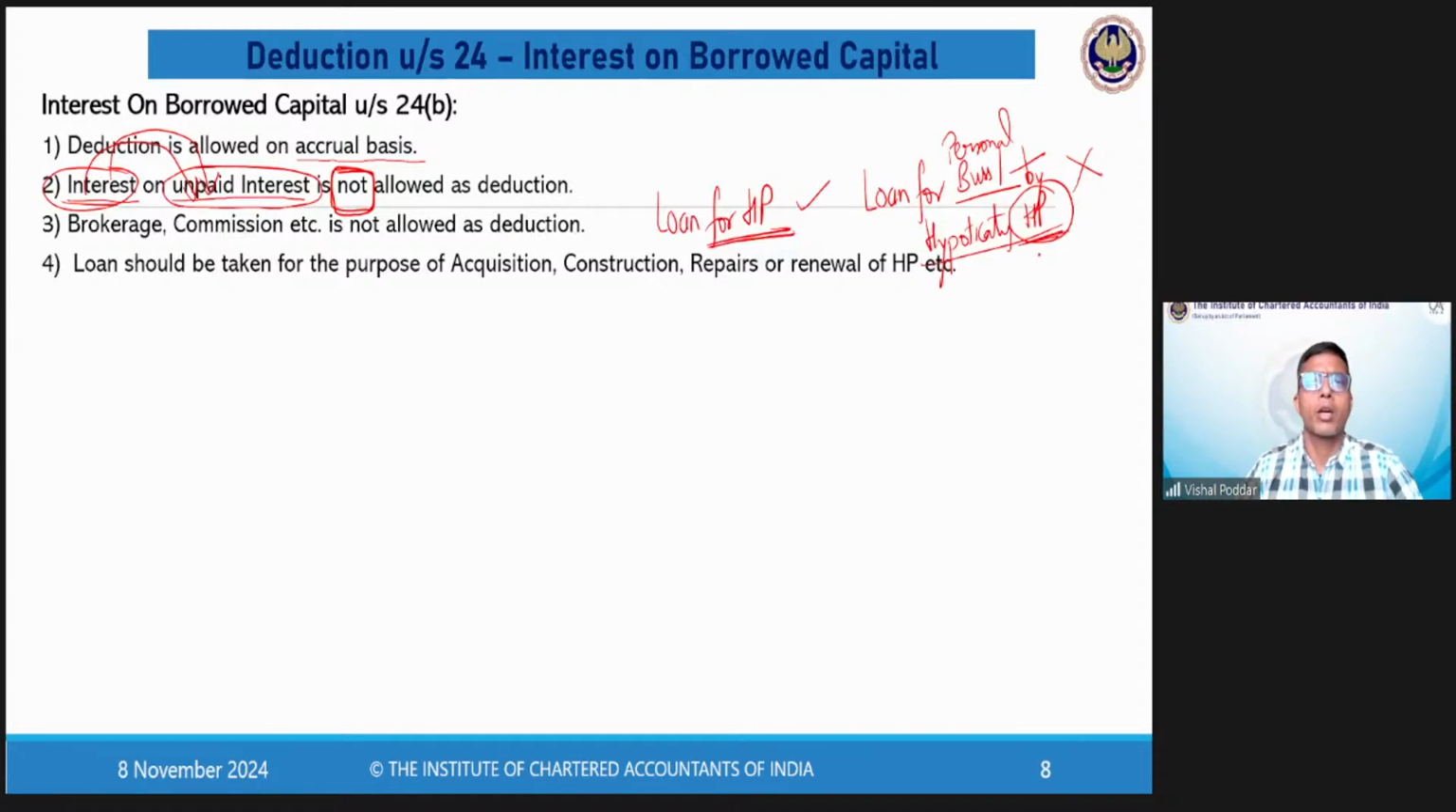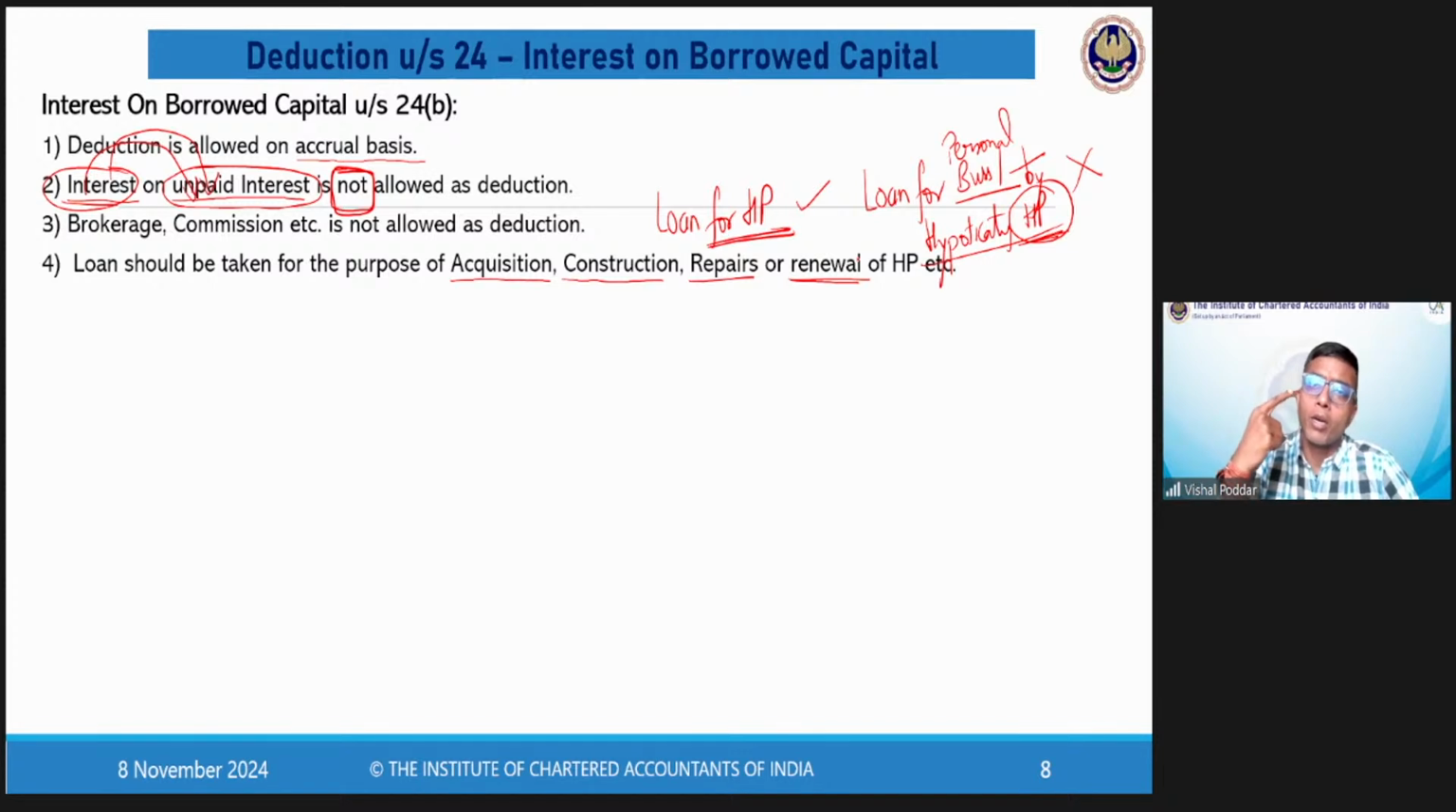The point is you are computing income from that house property. So the expenses on that house property only are eligible. So where the loan is taken for the house property, for any purpose of the house property, that loan's interest is only eligible. So the purposes are also given. Either it may be for purchasing the property, that is acquiring it, or for constructing it, or for repairing it, or even for renovation, renewal. So anything which is for the house property is eligible.